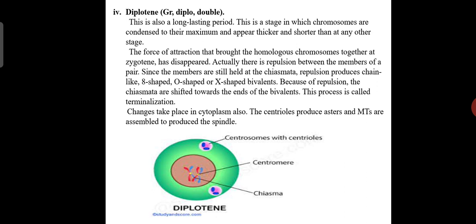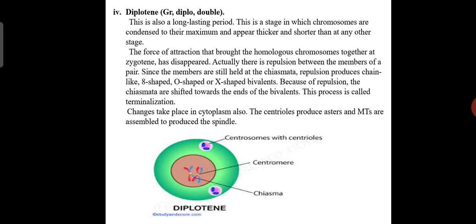Actually, there is a repulsion between the members of a pair. Since the members are still held at the chiasmata, repulsion produces chain-like, eight-shaped, O-shaped or maybe X-shaped bivalents. Because of repulsion, the chiasmata are shifted towards the ends of the bivalents. This process is called terminalization.